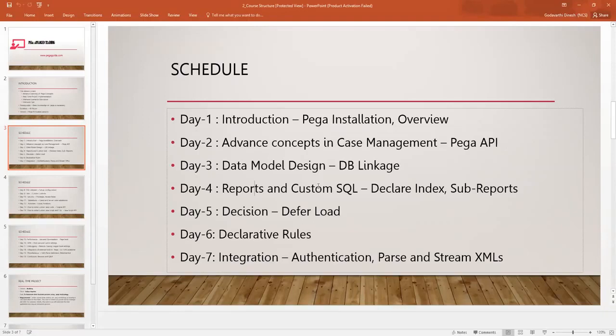Right. How many of you have used RDB list and RDB SQL queries? You just need to know the concepts because it will be used in real time, but in the Pega exam you should not use RDB list. Okay, and then deferred loading. Why do you use deferred loading?